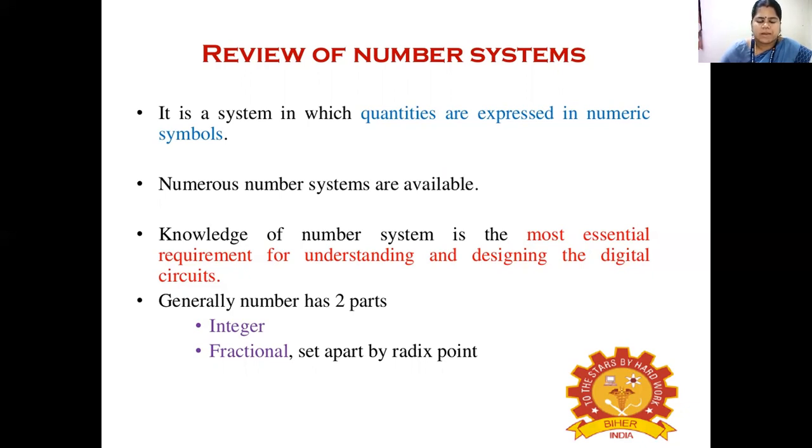The knowledge of these number systems is the most essential requirement for understanding and designing digital circuits. Generally, all these numbers have two parts: the integer part and the fractional part. The fractional part is set apart by a radix point. So before the radix point we have an integer, and after it we have a fractional part.